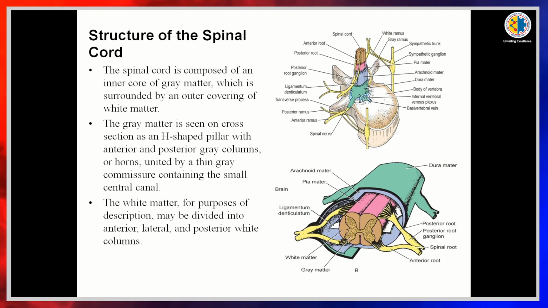Next, coming to the structure of the spinal cord. The spinal cord is composed of grey matter on the inner side and white matter on the outer side, which is opposite to the brain. The brain is composed of white matter on the inner side and grey matter on the outer side.